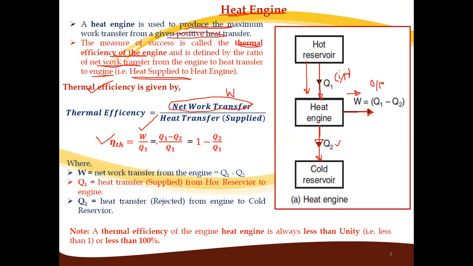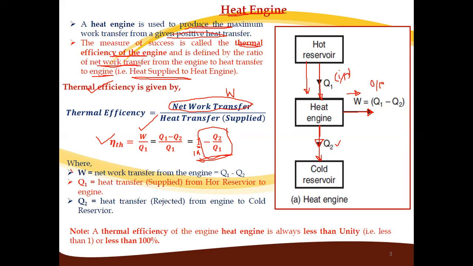So W equals Q1 minus Q2, divided by Q1, so efficiency is 1 minus Q2 upon Q1. So efficiency is always less than 1, that is, always less than 100%. Why? Because of this minus term. Because of this, the efficiency of a heat engine is always less than 1 or 100%.